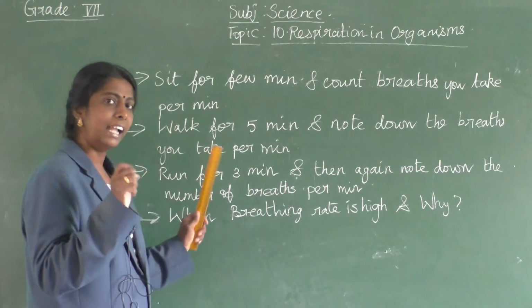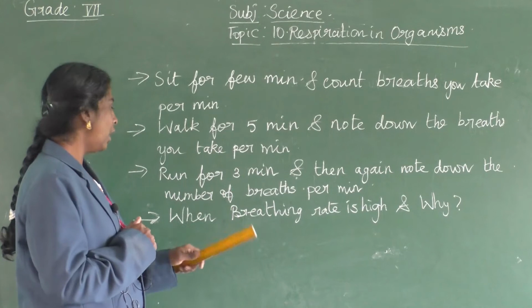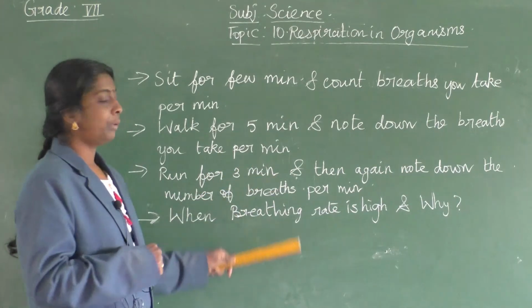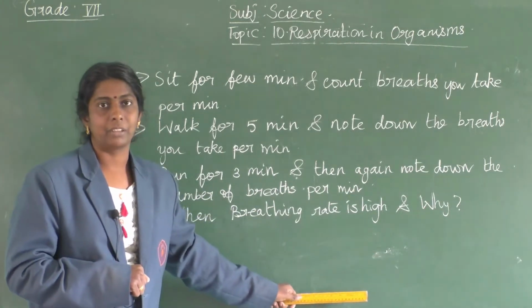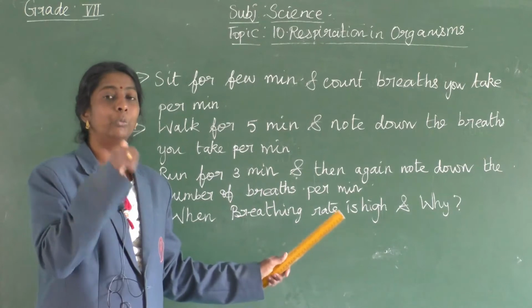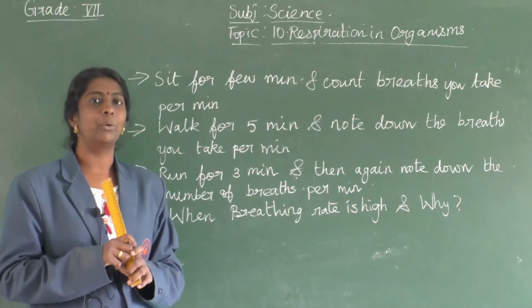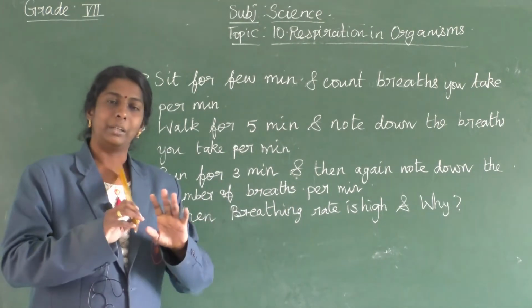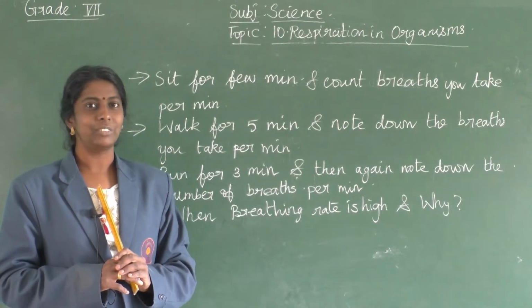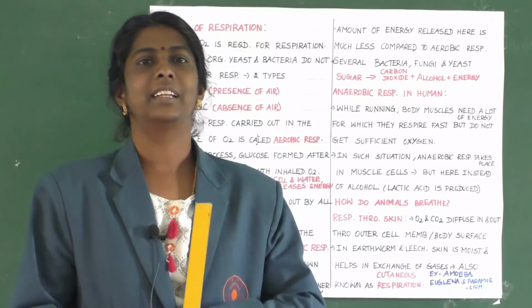Sit, walk and run. Now you're going to give me a report about when your breathing rate will be high, by doing which activity your breathing rate will be high, and why it is high. Mention it and forward it to your class email ID. Clear, children? Yes, children.